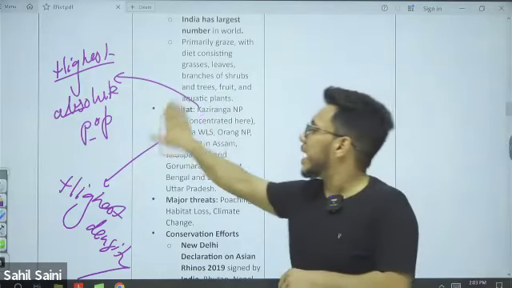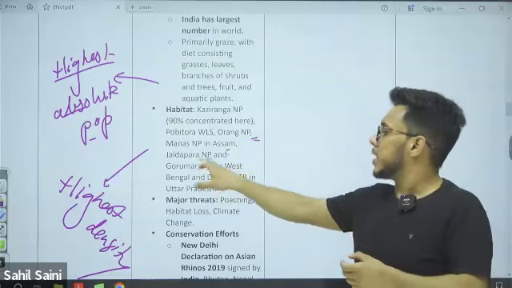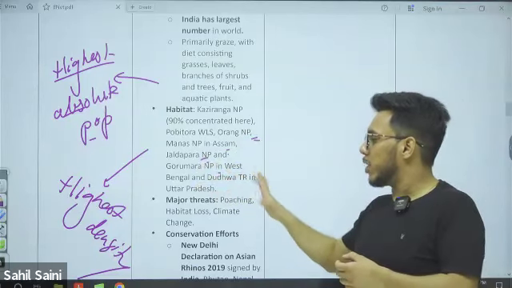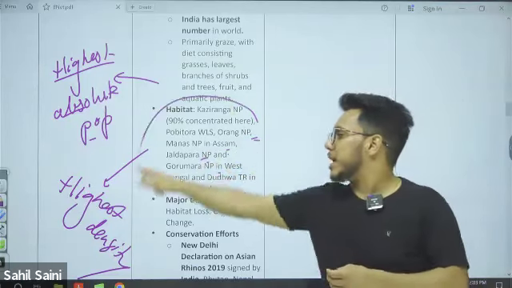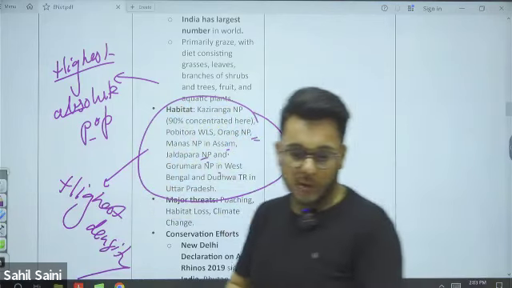Now, apart from Kaziranga and Pobitora, Orang National Park and Manas National Park in Assam, Jaldapara and Gorumara in West Bengal, and Dudhwa in Uttar Pradesh, there also the one horn rhino is found.